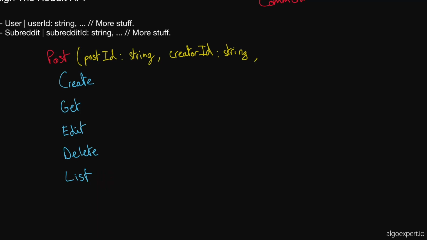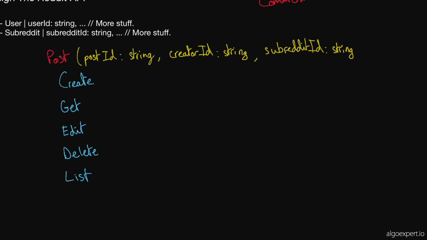And then every post that's returned would have that subreddit ID. So I think it makes sense to have a subreddit ID here. So I'll put subreddit ID. And like I said, this is a string, and this is the same thing that we had up here in the subreddit entity. Yep.